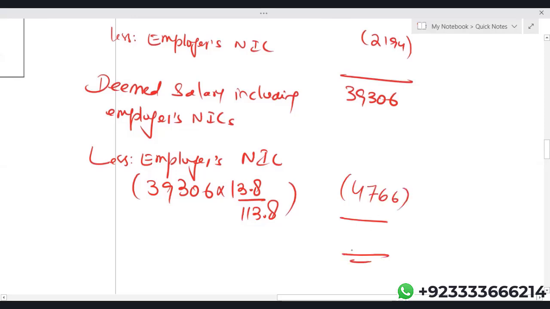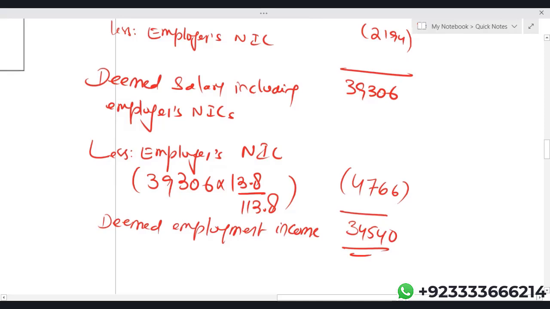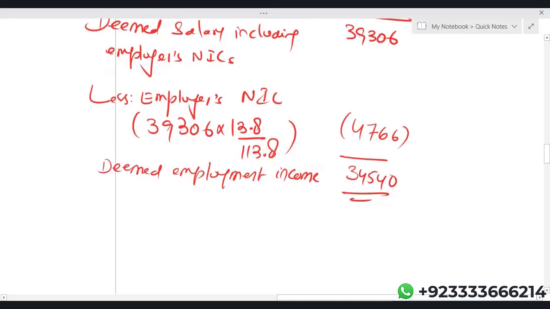Here comes the deemed employment income. Deemed employment income is 34,540.